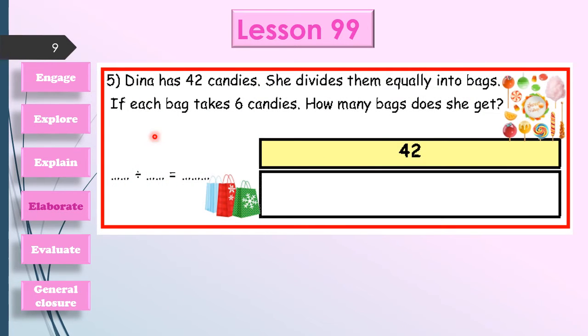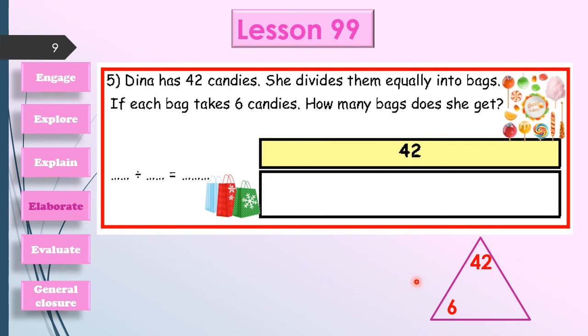Another exercise. Dina has 42 candies. She divides them equally into bags. Then the whole number of candies will be 42. If you want to divide equally into bags, if each bag takes 6 candies, then the share of each bag will be 6. How many bags does she get? I don't know the number of bags, but I know that there are, yes, 6 candies in each bag.